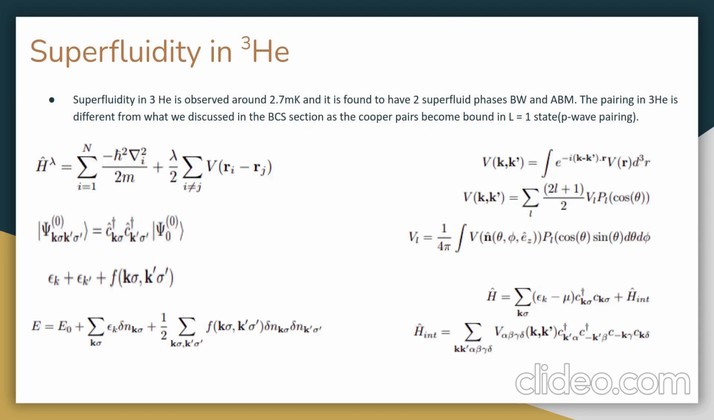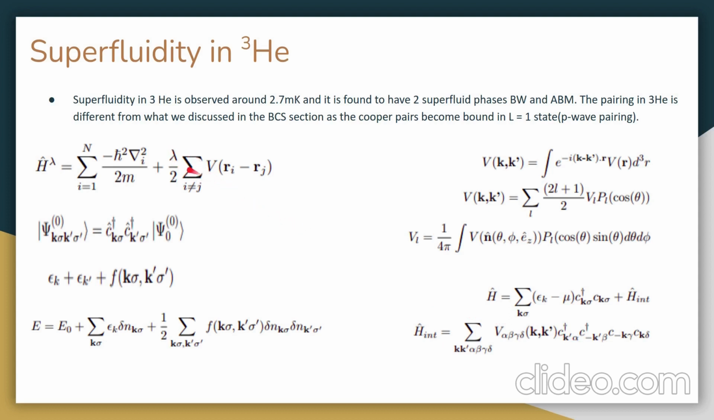Now we'll talk about superfluidity in helium-3. Superfluidity in helium-3 is observed around 2.7 millikelvin and it is found to have two superfluid phases, BW and ABM. The pairing in helium-3 is different from what we have discussed in the BCS section, as the Cooper pairs become bound in L equal to 1 state, that is P wave pairing, whereas what we had in the BCS section was S wave pairing. Here, since we do not have electron-phonon attractive interaction, we'll have van der Waals attraction to give rise to such pairing. Since we want to have this attraction, we can manipulate our potential with lambda.